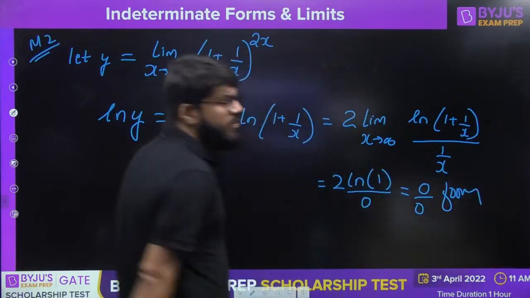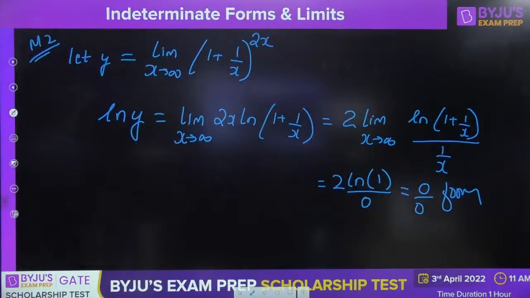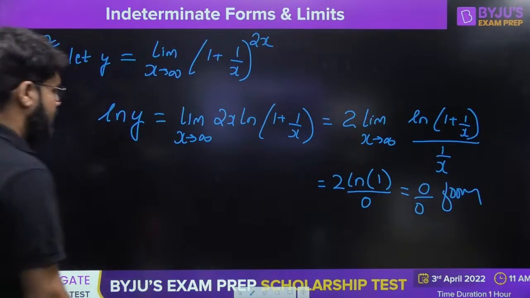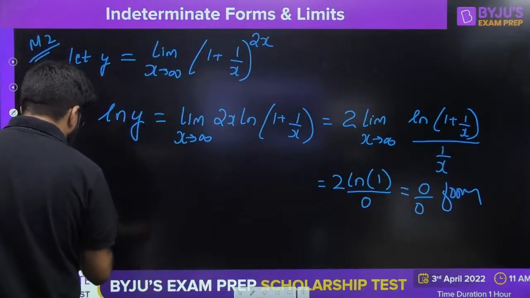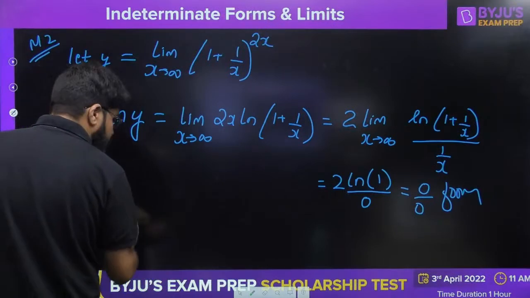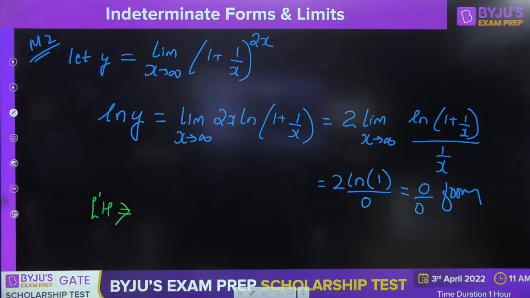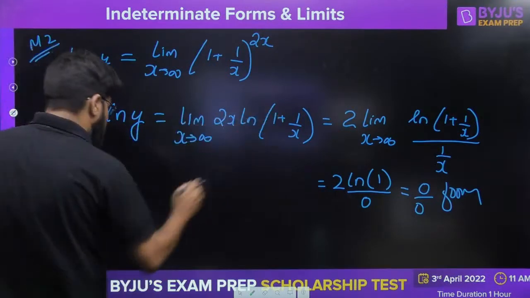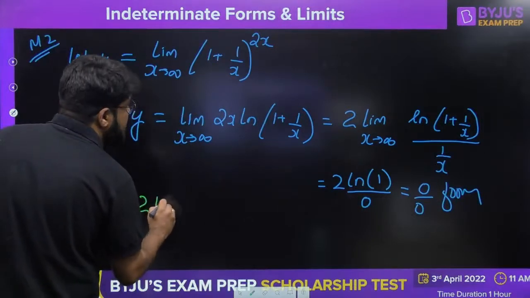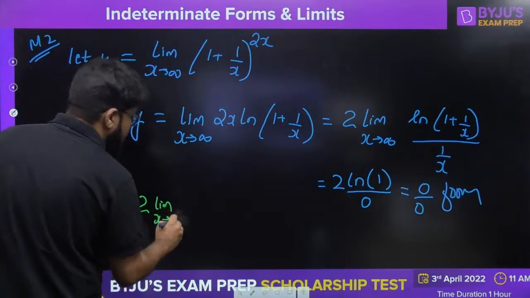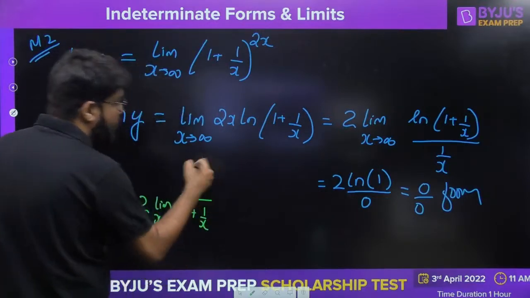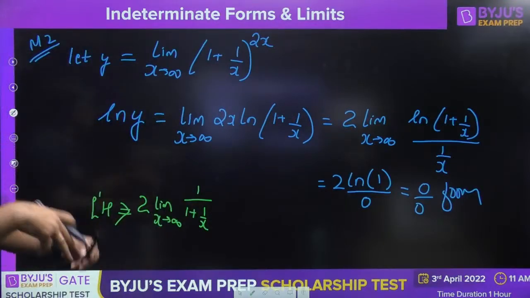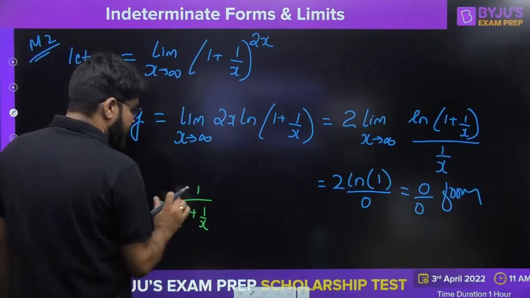And now because you have the 0 by 0 form, you can apply L'Hospital's rule. Let us go and apply it. That becomes twice the limit of the differentiation of log, which is 1 upon 1 plus 1 by x. Log x differentiates to 1 by x, so 1 upon 1 plus 1 by x.